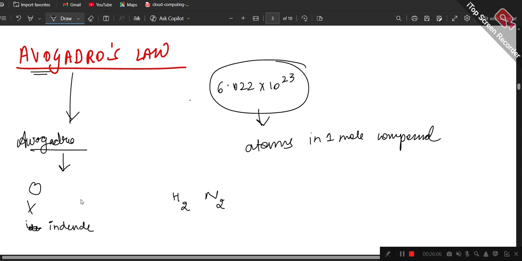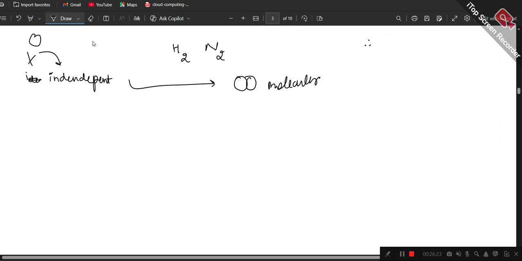So they cannot exist independently. Independent existence is not possible. So in order to exist, they combine and form molecules.